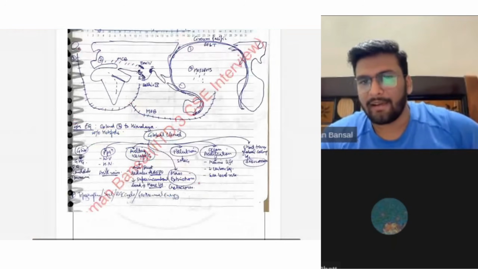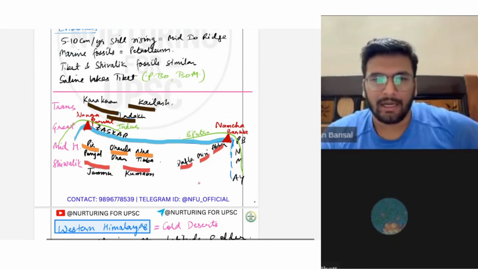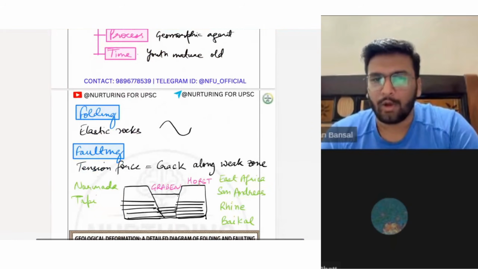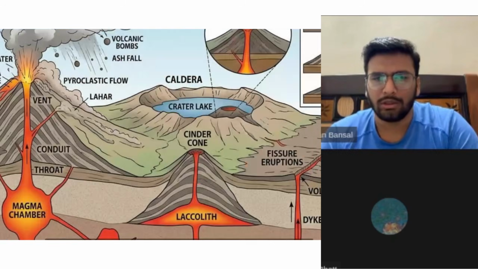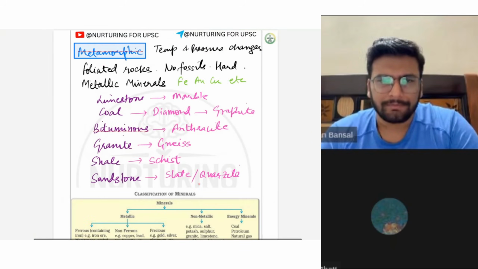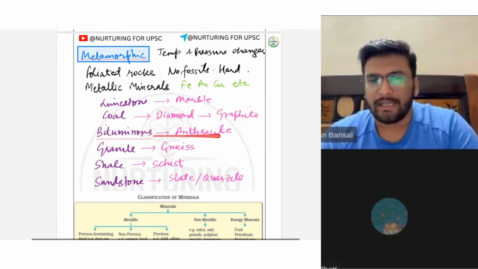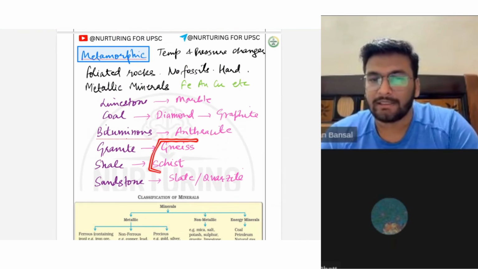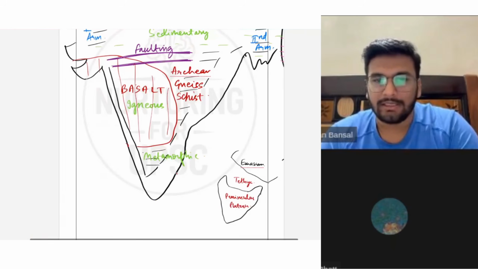Now you will understand why I am telling this. आधा घंटा मैंने क्यों खराब किया? You will understand why this makes economic geography very easy if you understand the geology of India. ठीक है. Just wait. Now bituminous transforms to anthracite, granite transforms to gneiss. Okay. And now I am saying that Archean igneous and schist. Why? What I am saying is this is Archean igneous and schist.